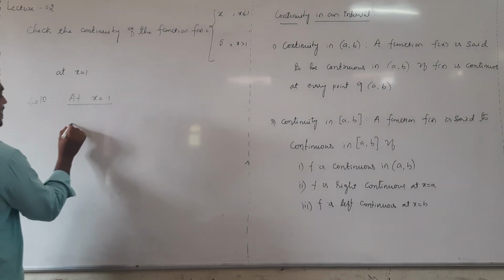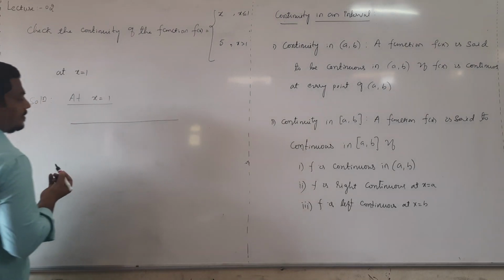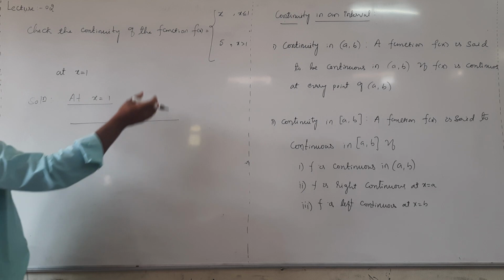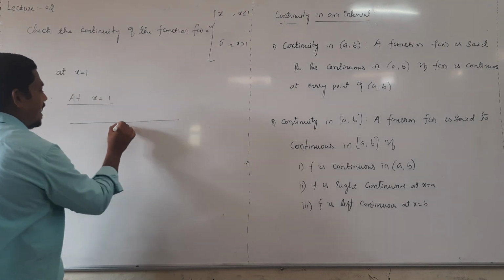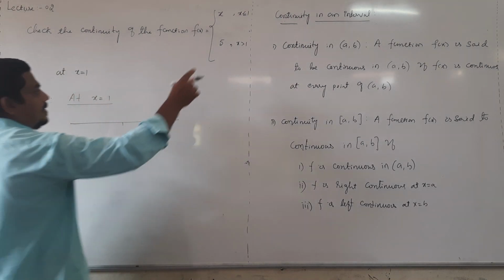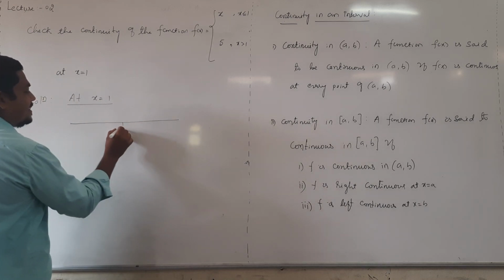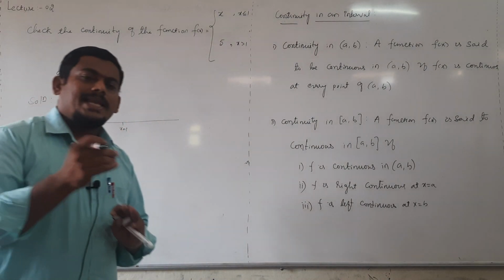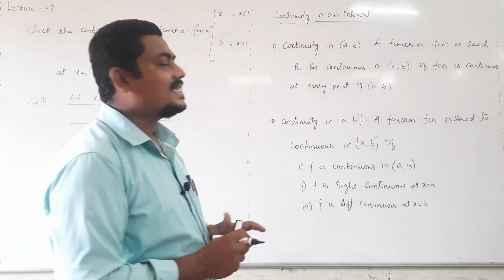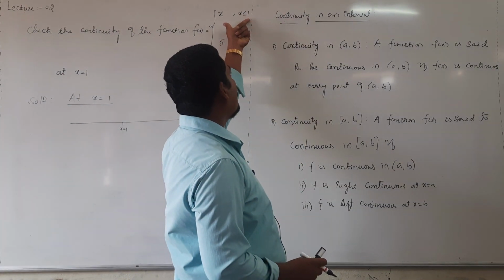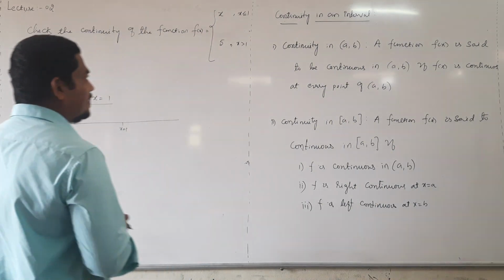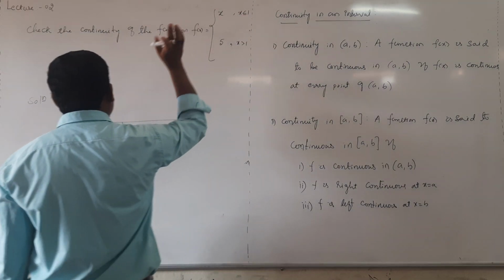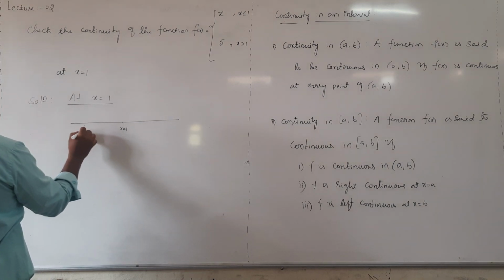For your reference, just consider the real number line. This is the real number line and the function is defined like this at 1. We have to check continuity at x equal to 1. When x is less than or equal to 1, then what is f of x? Less than or equal to 1, the function is x only. Left side of 1, what is our f of x?